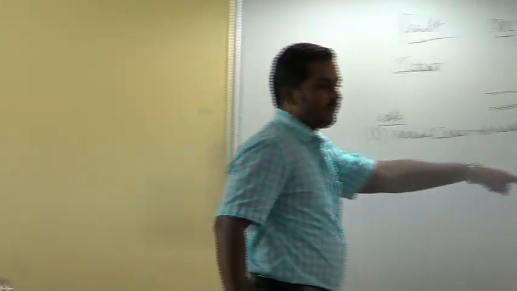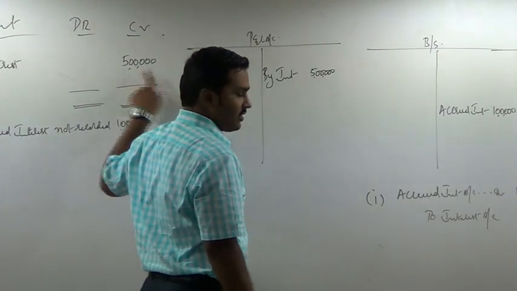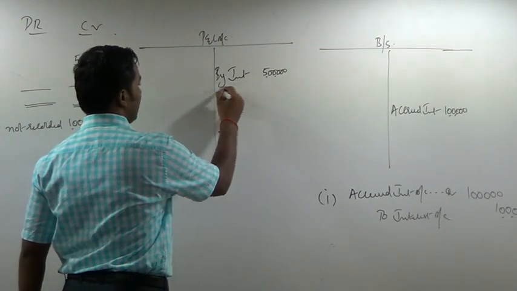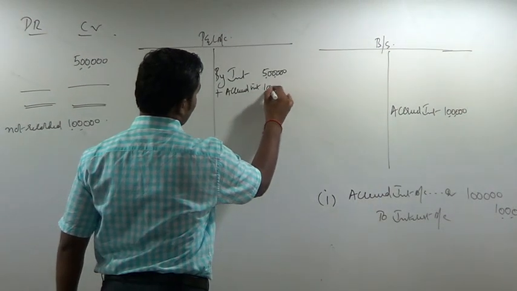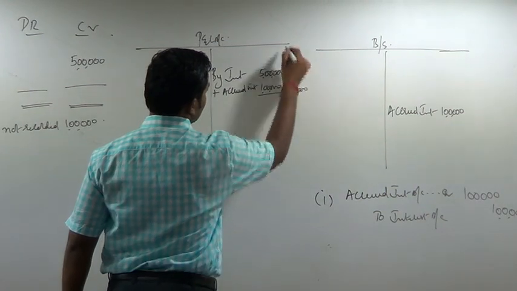The first effect is over. Second effect, interest account should be credited. Already the account is showing credit balance. If you again credit the account, balance will increase. Hence go to the P&L account and say add accrued interest 1 lakh. Outer column 6 lakhs.